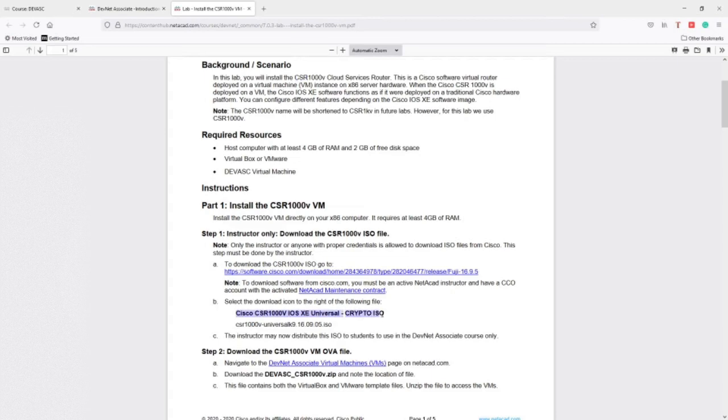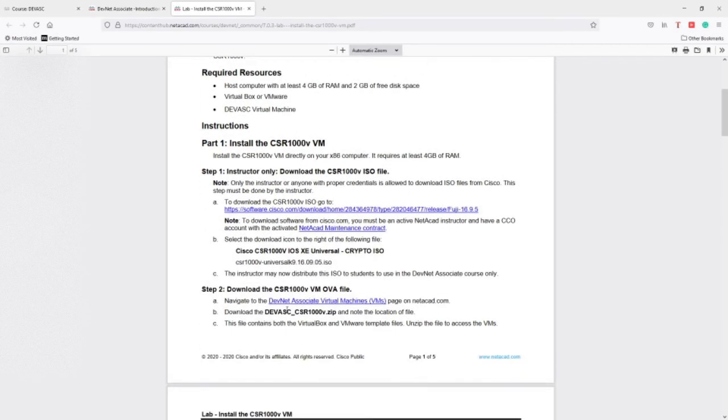I already downloaded it from Cisco and I can send it to you in the lab, or I can send it to you by email. And we also need to download the virtual machine, which is this one. Okay, so let's get started.